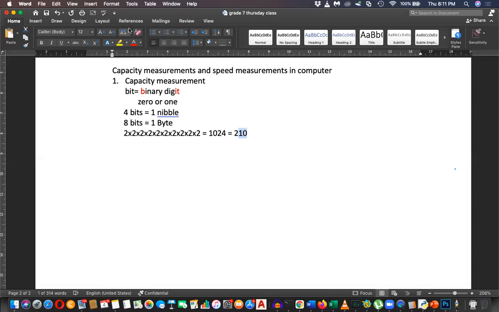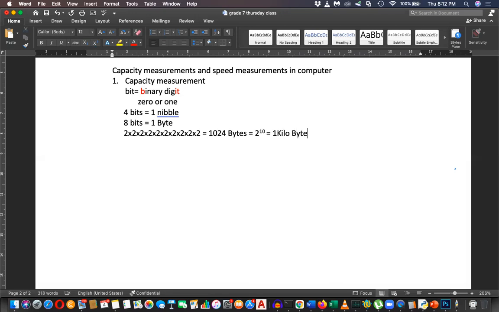Do you have this in grade 6 or grade 7? Yes, sir, grade 6, in our government book. Right, okay. I didn't know whether this power notation is there or not. That's why I just gave 2 into 2 into 2 into 2 into 2 ten times, which is called 2 to the power 10, which is equal to this number of bytes, equal to 1 kilobyte.